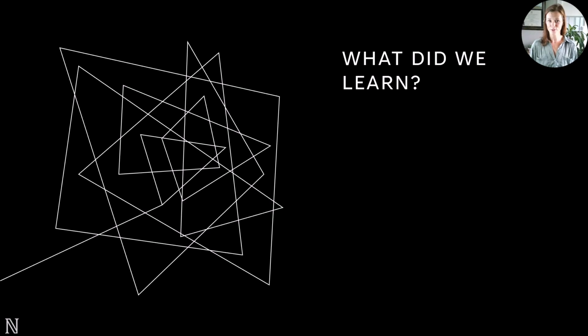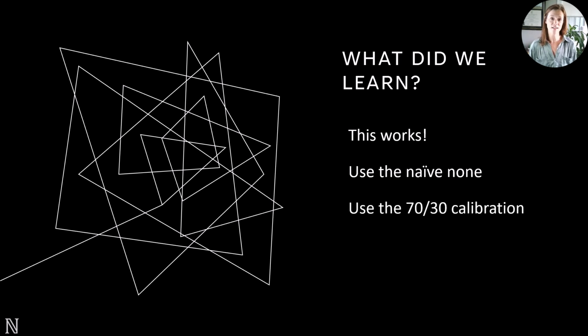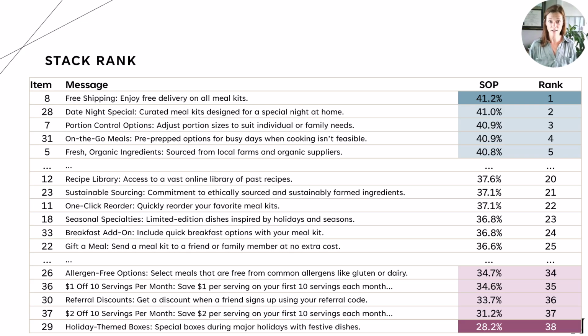So, what have we learned so far? Well, the biggest aha is that this works. We've also learned that the naive none, in this case, is better than the Diener coding, so we'll move forward with that. And we like the 70-30 calibration, so we'll also move forward with that when we present our results to the client.